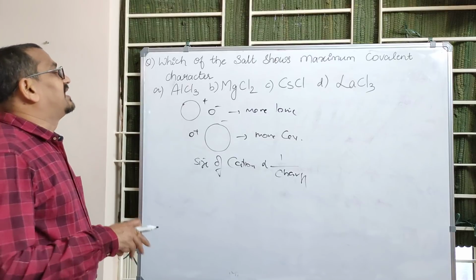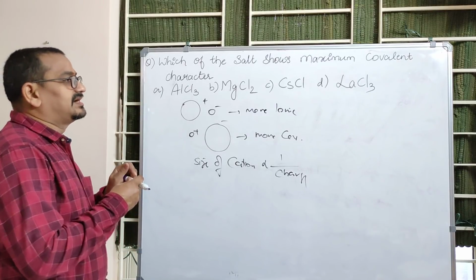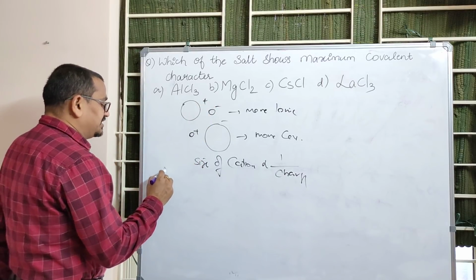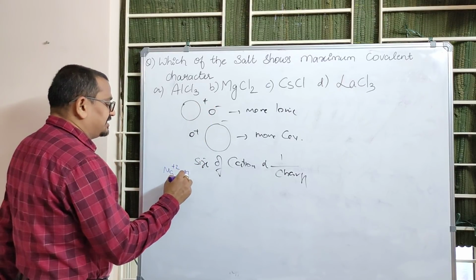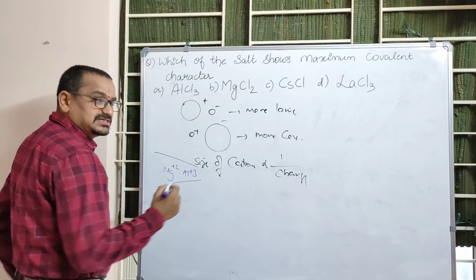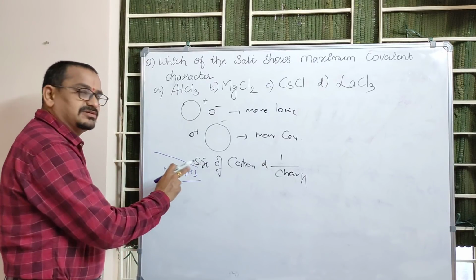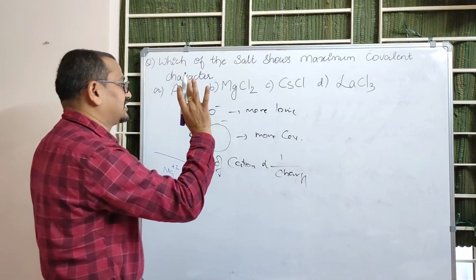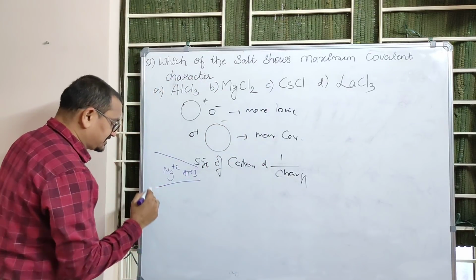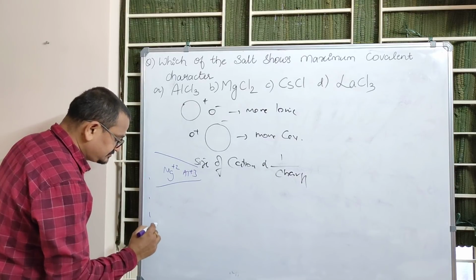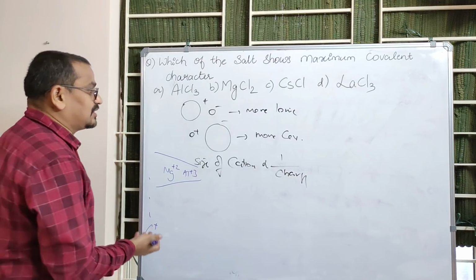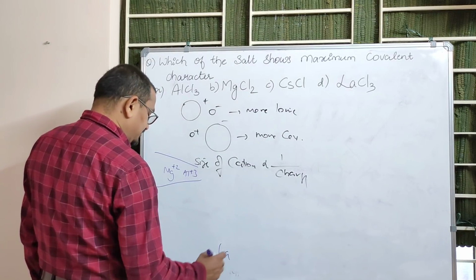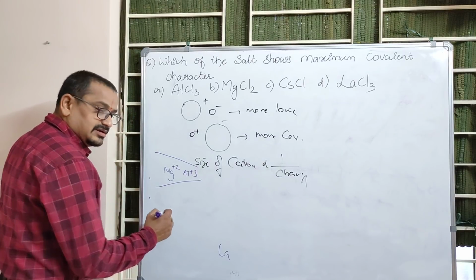Which of the salts shows maximum covalent character? Maximum covalent character means small cation. Small cation means among magnesium and aluminium. These two come across a period, so obviously sodium, magnesium, aluminium is the order of decreasing size. So among these two, aluminium is the smaller cation. And cesium comes somewhere here, right? Which is obviously larger. And even lanthanum we have to compare, before this cesium.